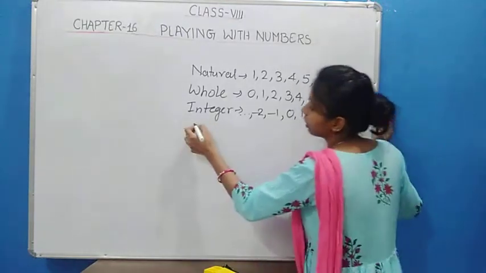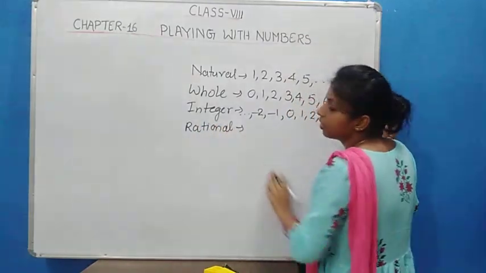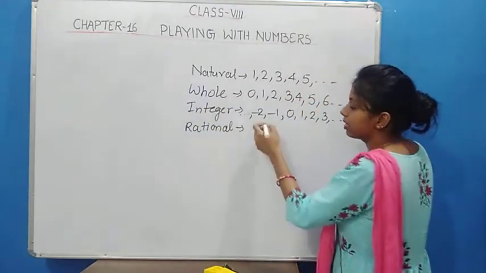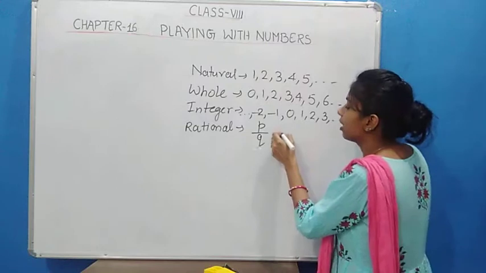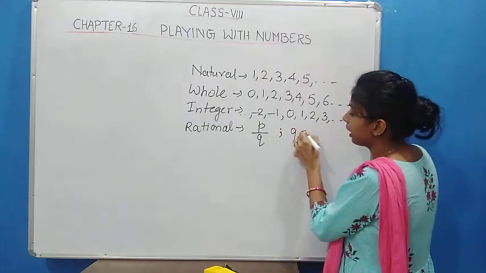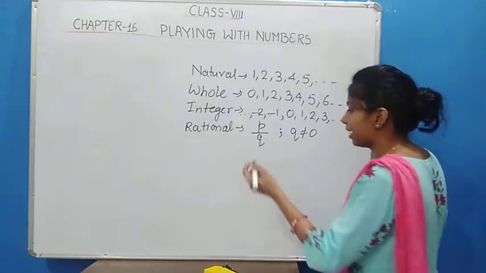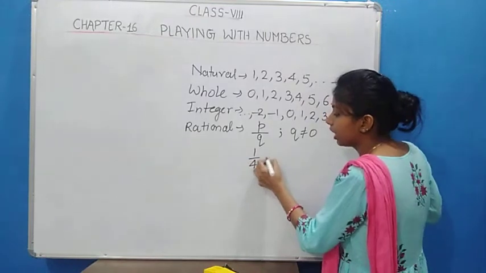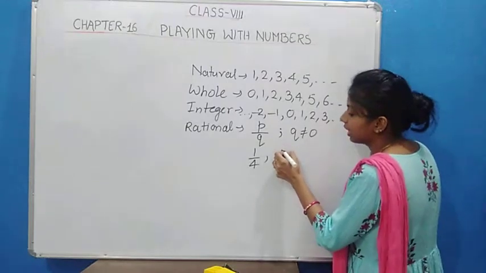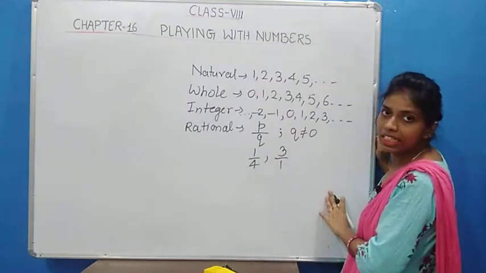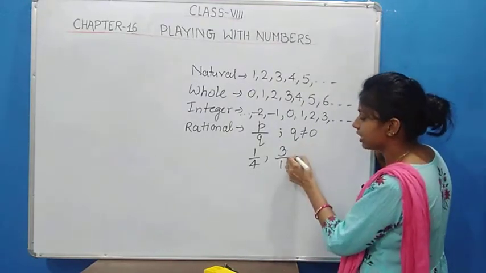After that, the fourth kind of number we know is the rational number. A rational number is a number that can be represented in the form p by q, where p and q are any integers, but q is never equal to 0. For example, 1 by 4 is in the form p by q, so it is a rational number. Similarly 3 by 1 is p by q, and the denominator is not 0, so it is a rational number.